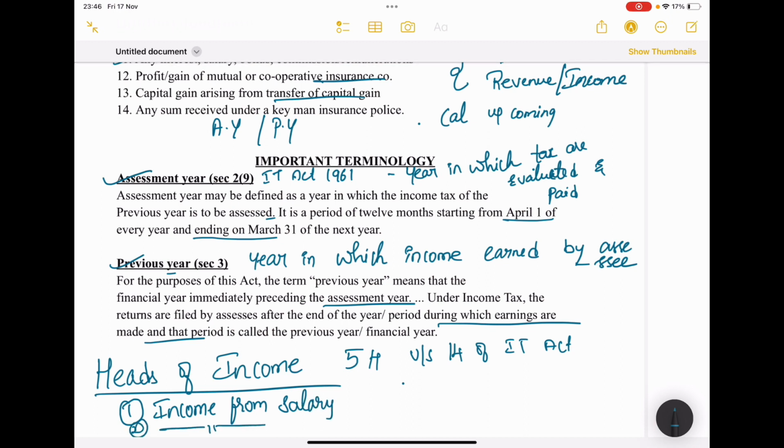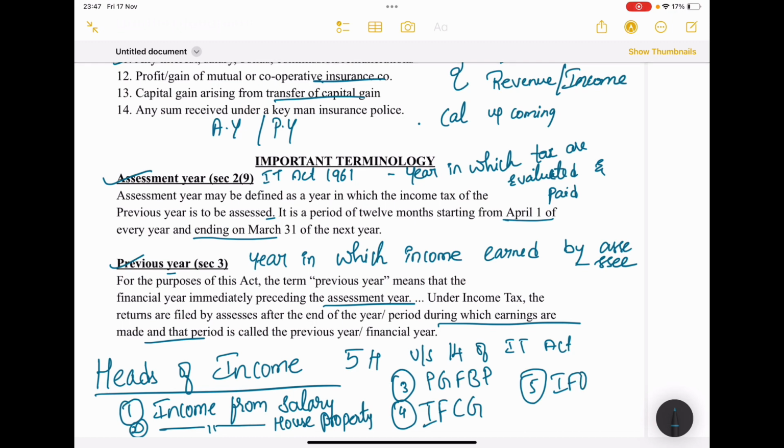Second, income from house property. Third, profit or gain from business or profession. I'll write it in simple form. Next, income from capital gain, and the last one, income from other sources. Got it? We have 5 heads of income.